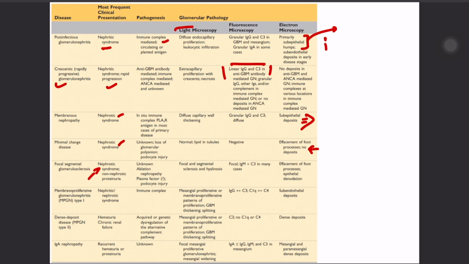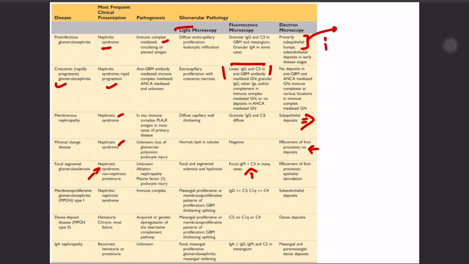And then know this one: IgM plus C3 deposits. IgM is important here, not IgG. All right, here it is IgM. FSGS is IgM, so that's why it is important. Okay, and then in MPGN there are two types. One is type 1, another is type 2. Type 2 is also known as dense deposit disease. They give this word, dense deposit.